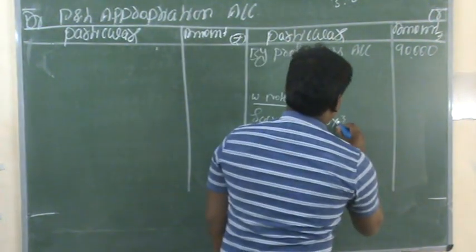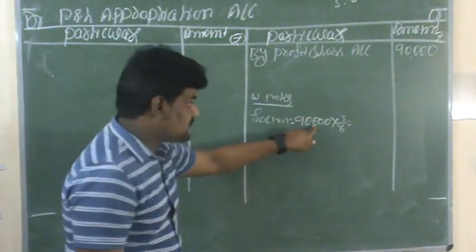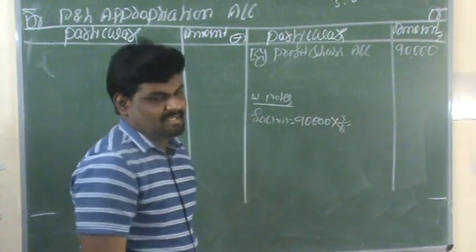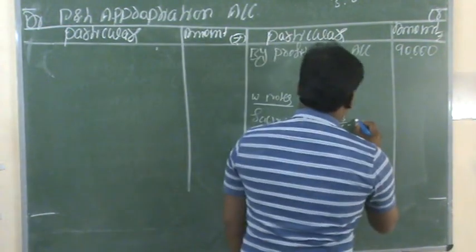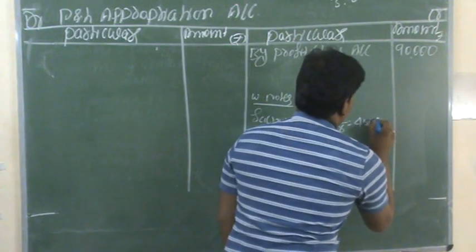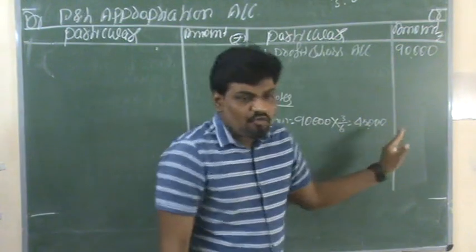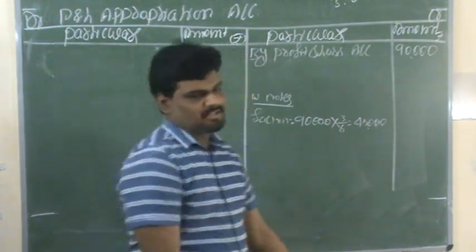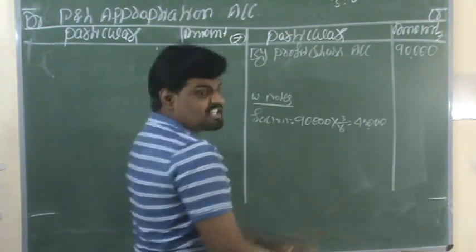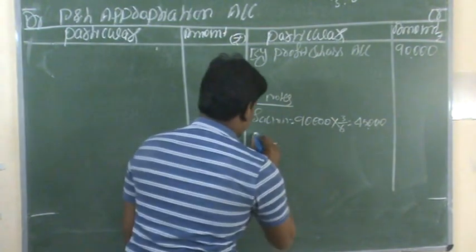You have to calculate 3 divided by 6: 90,000 into 3 by 6. The total profit of Sachin is 45,000. This is Sachin's share of profits in the business organization. The next partner is Rahul.